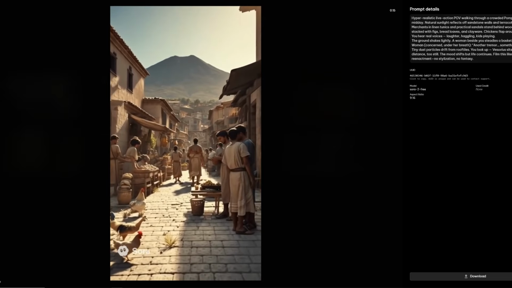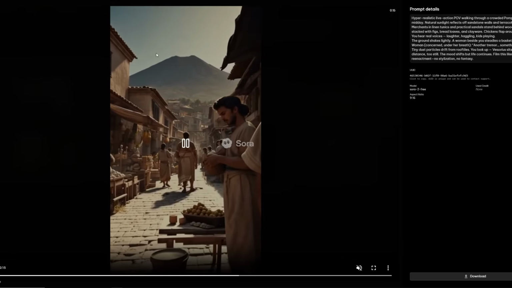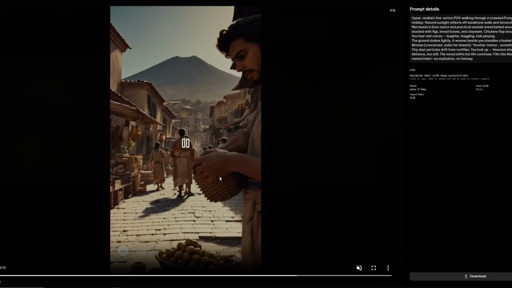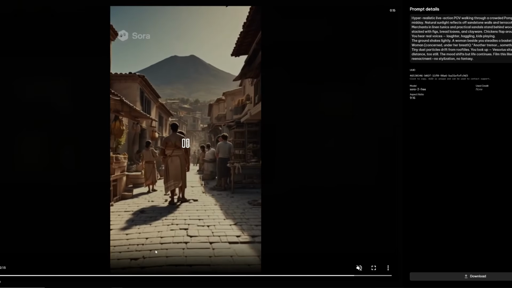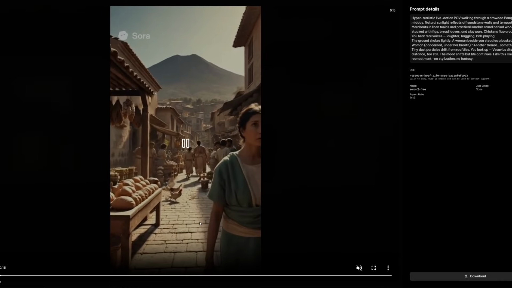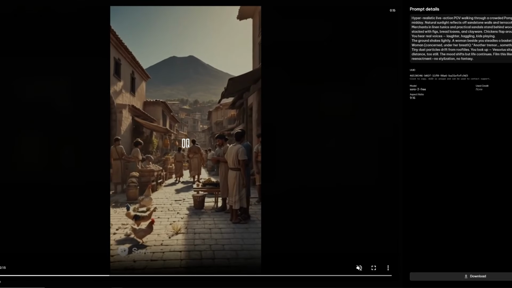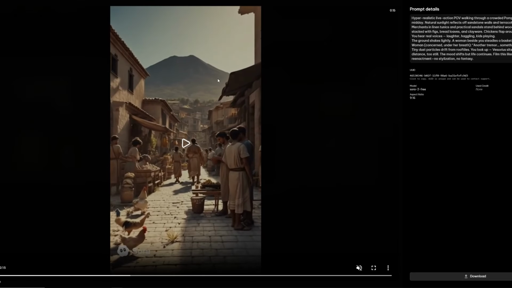I would recommend you work on the prompt more, because this is not perfect. You need to check more on details. I would recommend putting in an old camera, so there won't be so much blurry stuff in the video, and it would look much more perfect. You need that for realism. And here we got Pompeii, a person walking in the street. But I would recommend you do a longer, better prompt right there. So this is what we have.